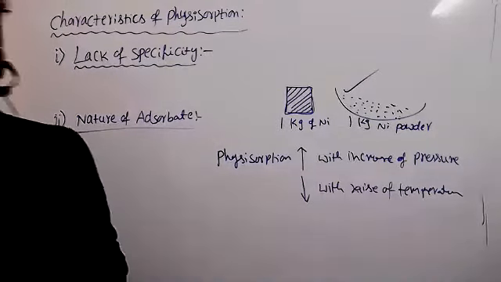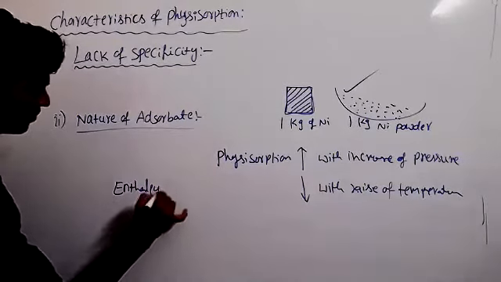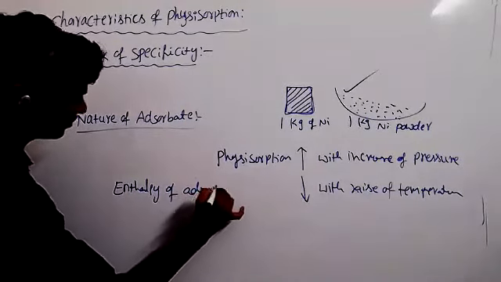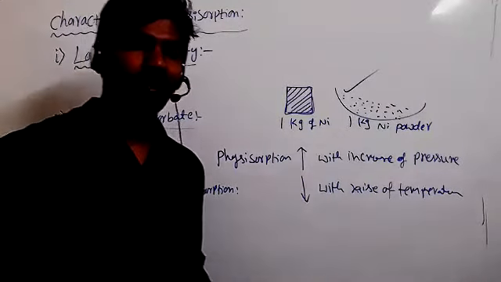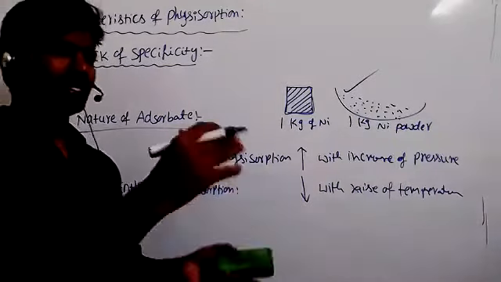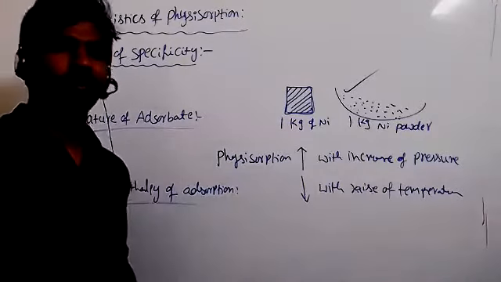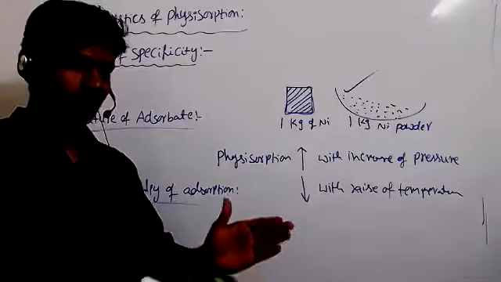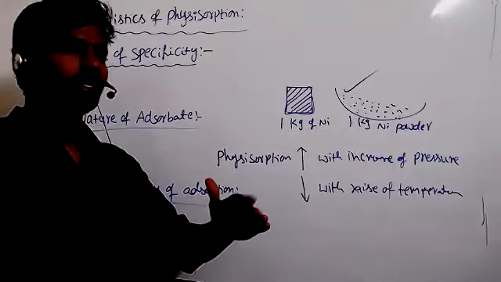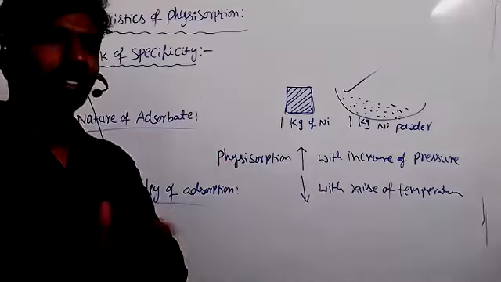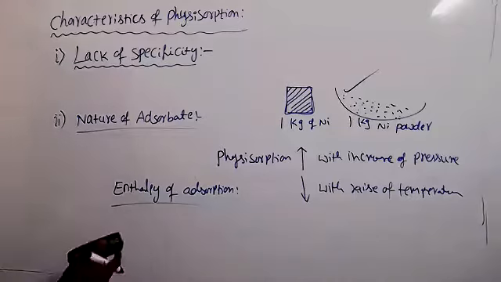Next, enthalpy of adsorption. We already know physisorption is because of weak van der Waals forces, which are universal forces. So very little energy is involved, just 20 to 40 kilojoules. When weak van der Waals forces are formed between adsorbate and adsorbent, 20 to 40 kilojoules of energy is released. That is very little compared to chemisorption. Okay, these are the characteristics.